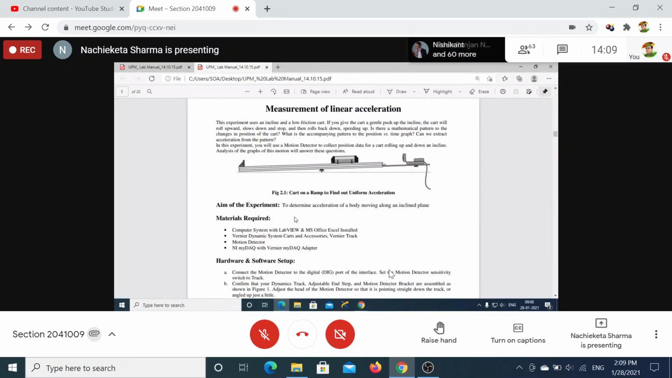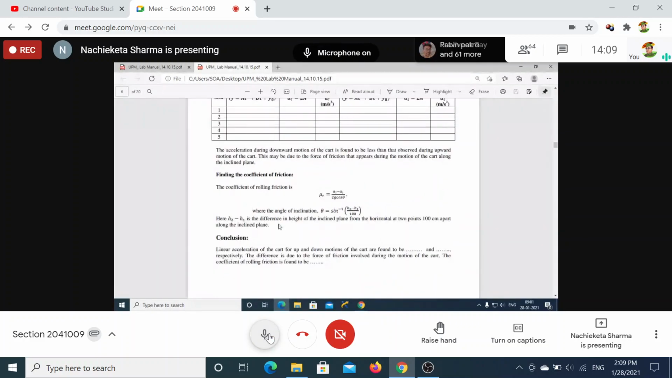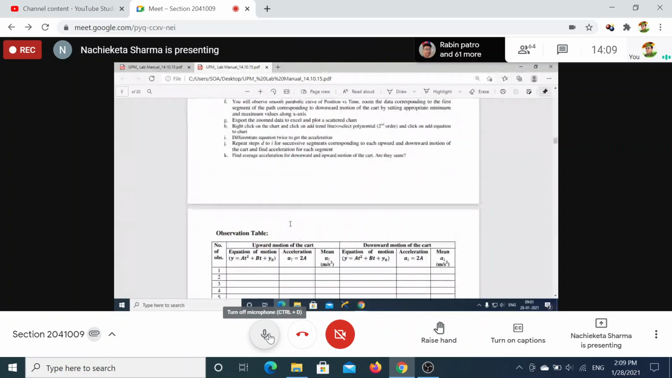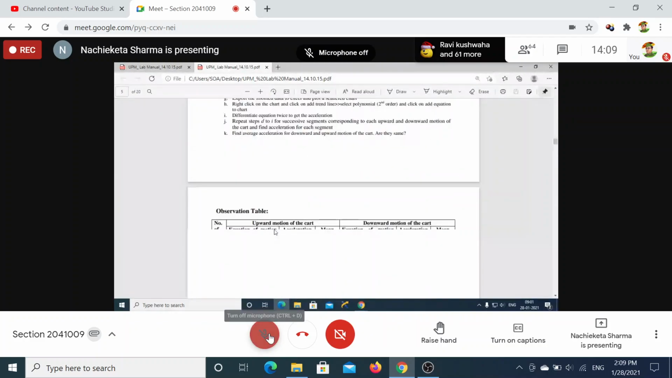Have you written? So step by step, aim of the experiment, please write down: to determine the acceleration of a body moving along an inclined plane. Have you written or not? Yes. And then three things you are going to find out here. Please first of all write down the aim of the experiment.